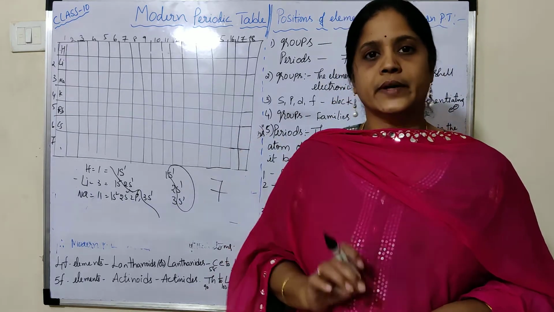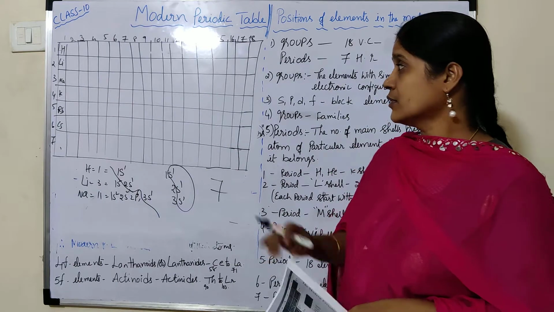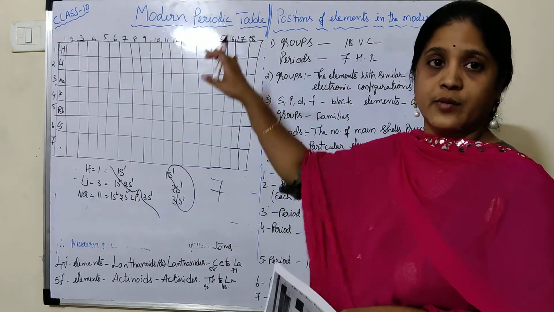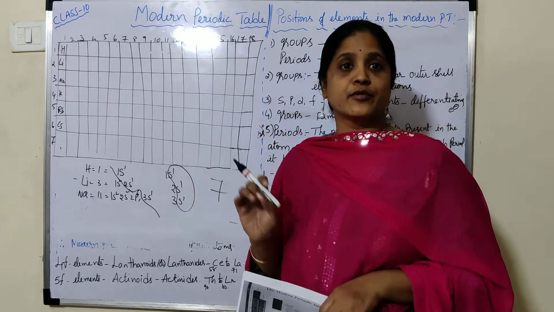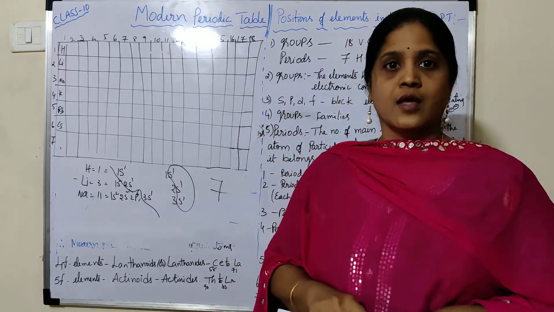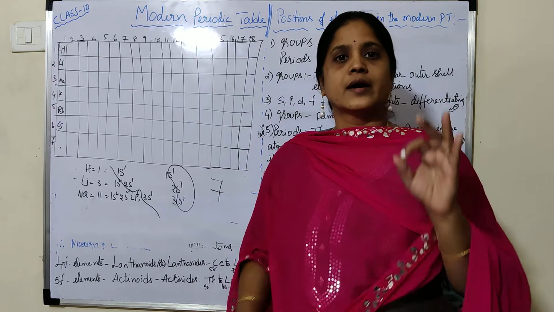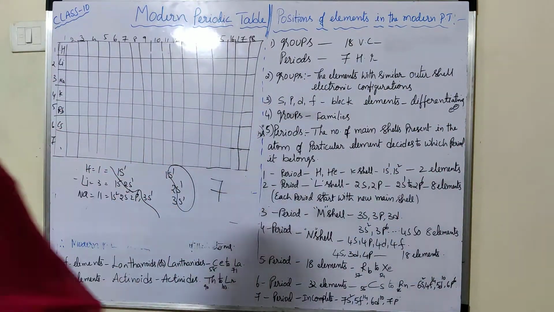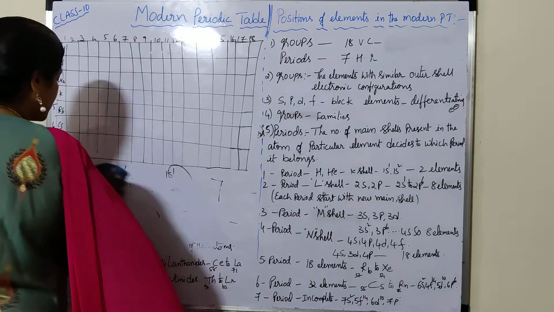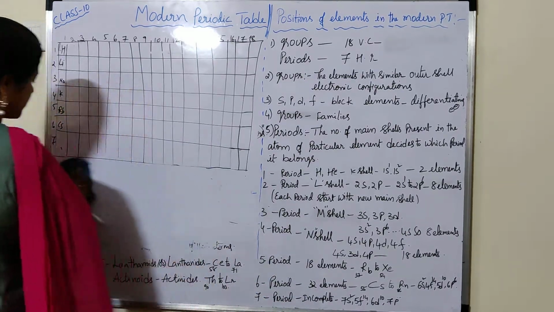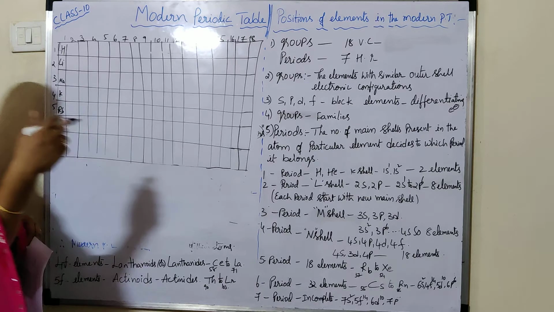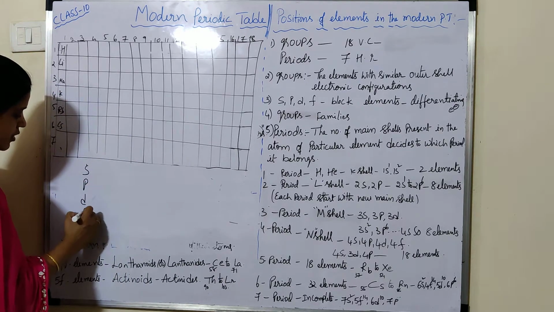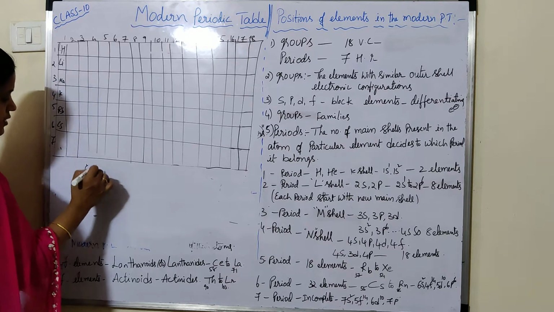In the modern periodic table, all the elements are classified into 4 types of blocks: S block, P block, D block and F block elements.